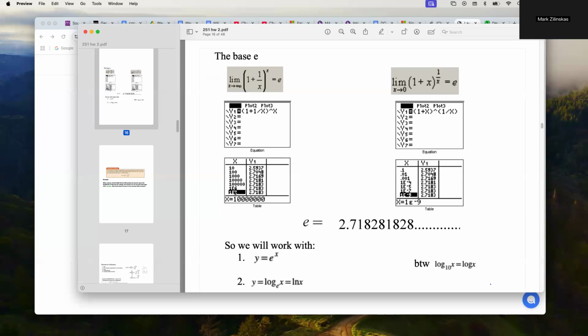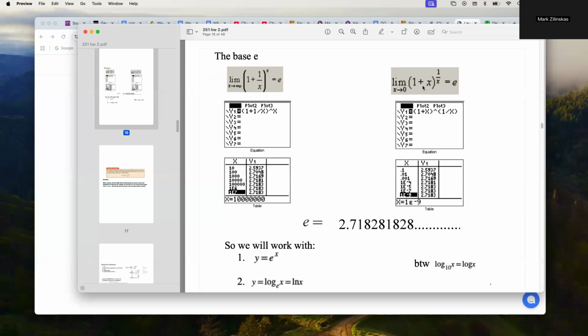Notice I have a million and 10 million put in there, and I'm only going to be able to show so many decimal places here, but it's already rounding when I get up to, I guess that will be 100,000. It starts rounding to 2.7183, and anything over that is going to round to the same thing for 4 decimal places. So that's where that comes from.